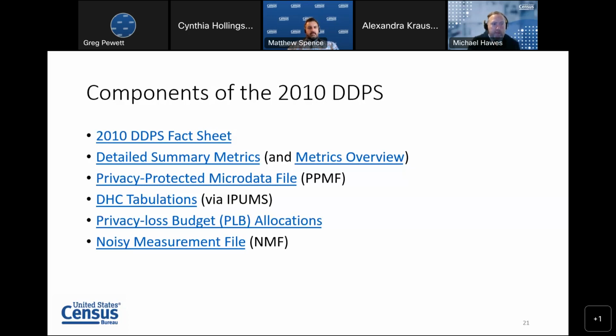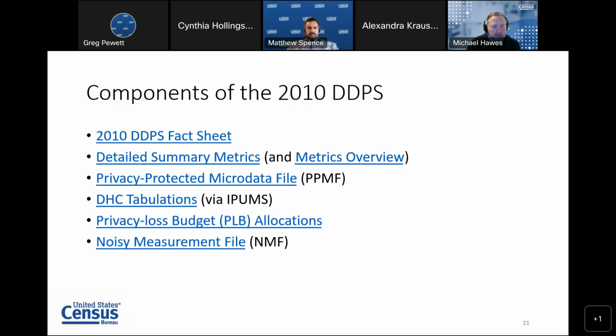We are releasing the privacy protected microdata files for the production settings run of the 2010 census data, as well as tabulations of those, essentially reflecting what the 2020 tabulations will be. Those are being released via IPUMS, so thank you to IPUMS for tabulating those for us.